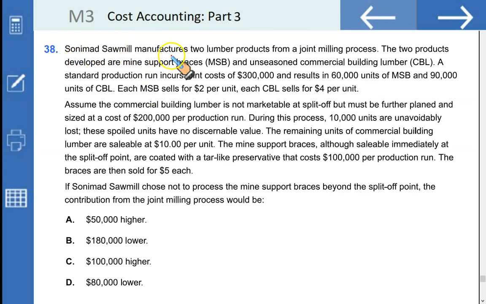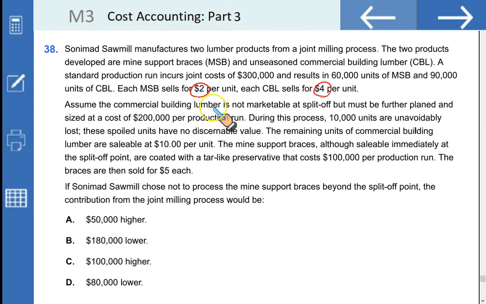Sonimet sawmill manufactures two lumber products from a joint milling process. The two products developed are mine support braces, MSB, and commercial building lumber. We discussed this question earlier. A standard production run incurs a joint cost of $300,000 and results in 60,000 MSBs and 90,000 CBLs. Each MSB sells for $2 and each CBL sells for $4.